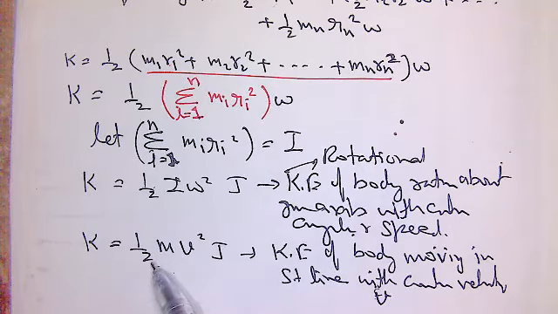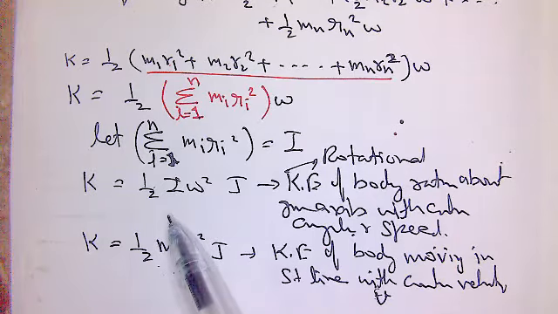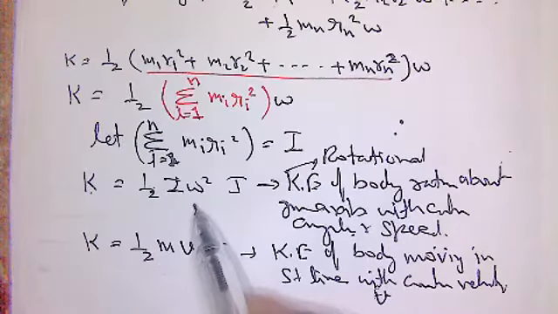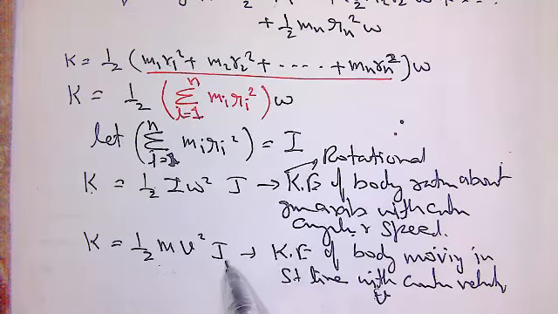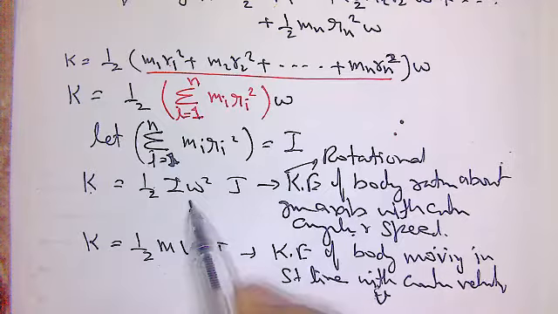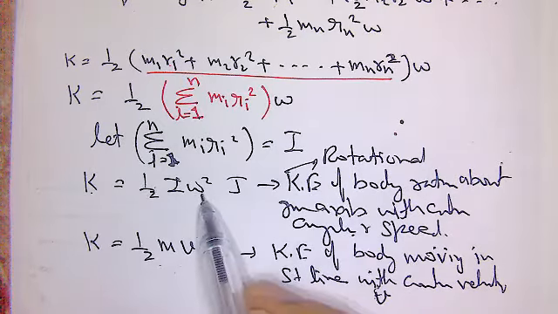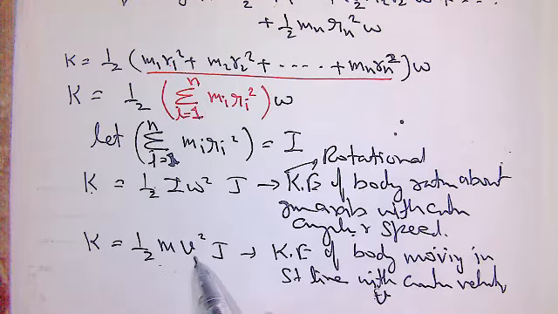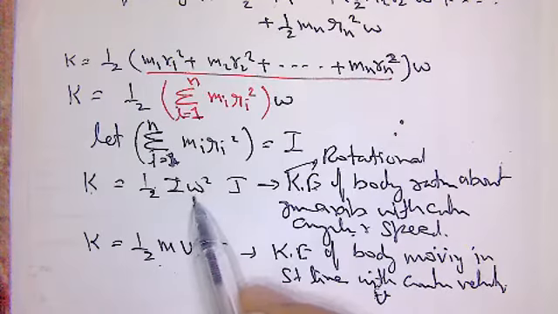So what can you say about this mass m and I? The role that is played by linear velocity in linear motion is the same role as played by angular speed omega in rotational motion.